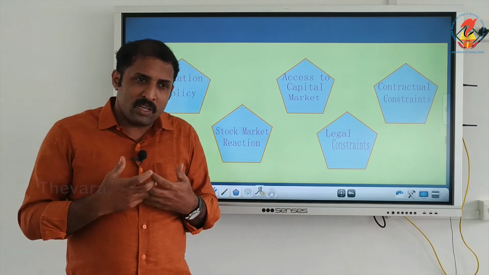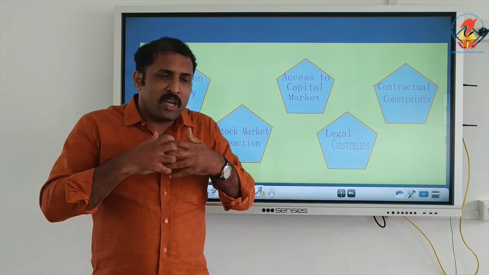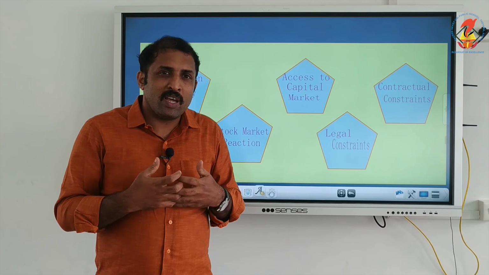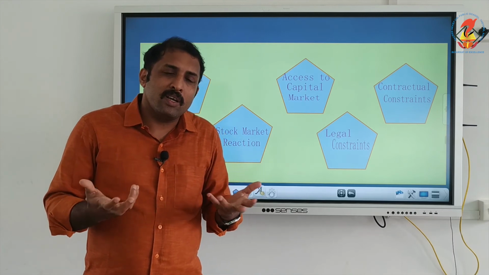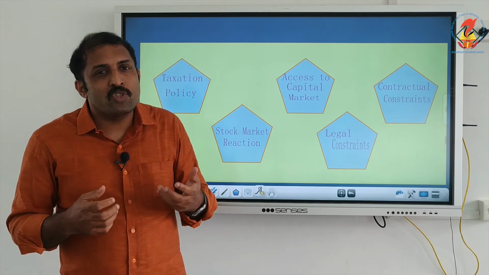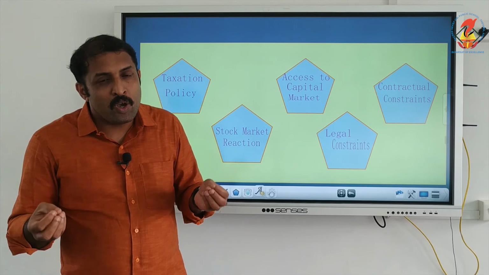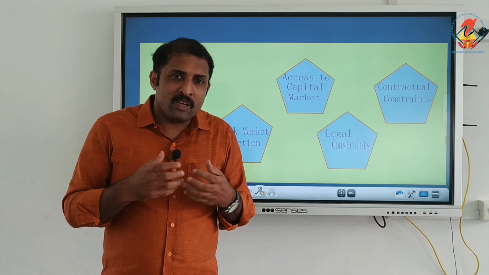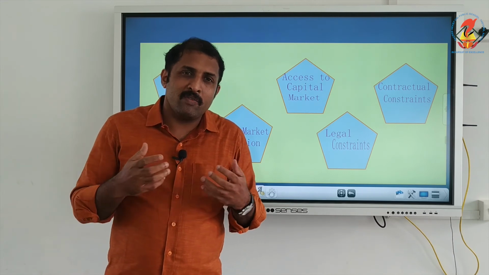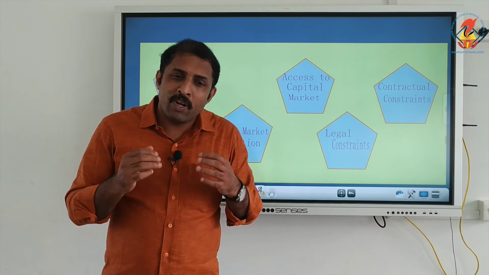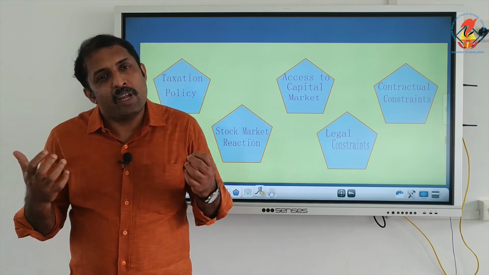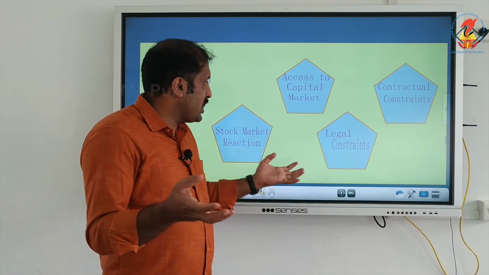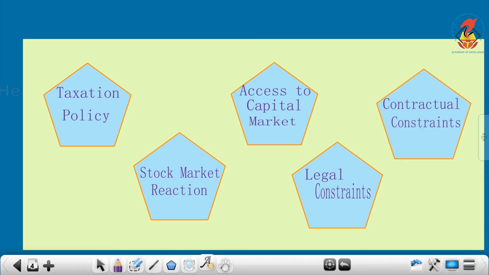Stock market reaction can be such that if dividend is declared lower, it can become a bearish trend, whereas it can react positively when the dividend paid is more. So that is also the reaction in the stock market when dividend is paid. When lower dividend, people may not tend to buy. When higher dividend, people may go for purchasing shares. So that is also another thing which has to be kept in mind.